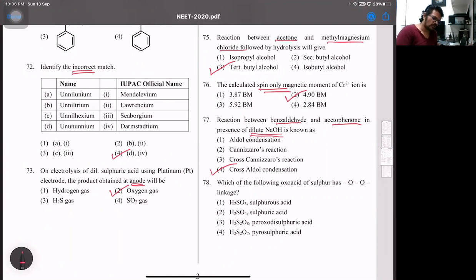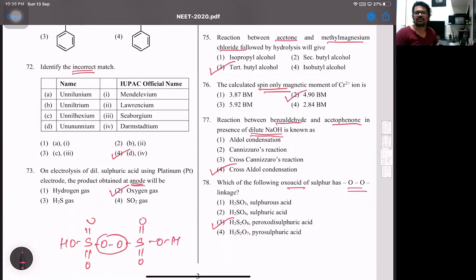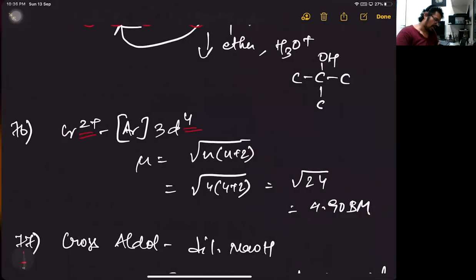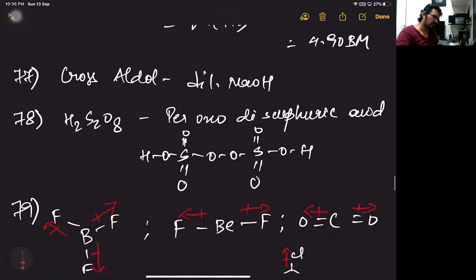Then 78, which of the following oxo acids contain O-O linkage? Now this, if you observe, there's only one. That's option 3, peroxodisulfuric acid. Peroxo, one peroxide bond. So if I take sulfuric acid, HO-S double bond O, then there's a peroxide bond. And again on this side also, we have a sulfuric acid. So this is a peroxide bond. So peroxodisulfuric acid. So 78 is 3. I've explained it over here. Cross aldol. Look at that. Peroxodisulfuric acid. Okay. Yes.